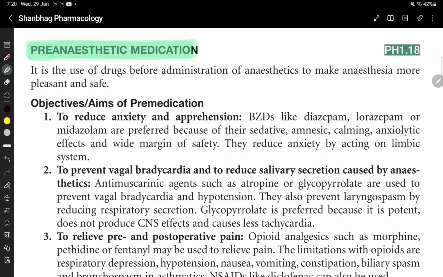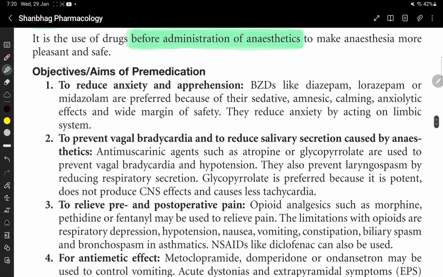Preanaesthetic medication is the use of drugs before administration of anesthetics. Anesthetics के administration के पहले जो drugs देते हैं, they are known as pre-anesthetic medication. It is to make the anesthesia more pleasant and safe.